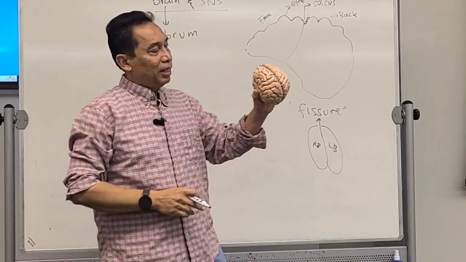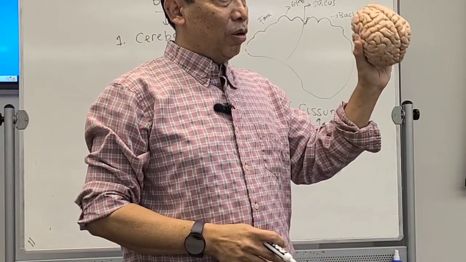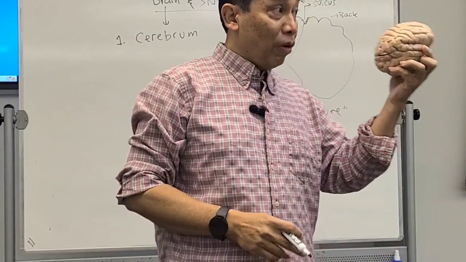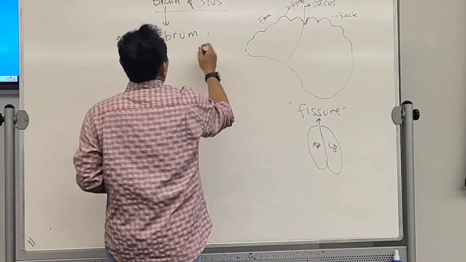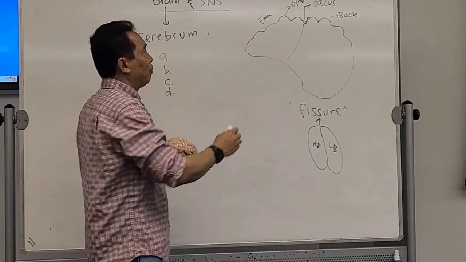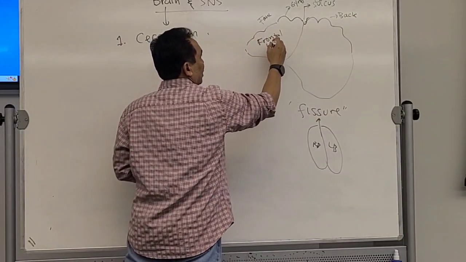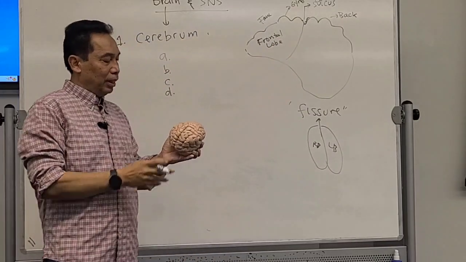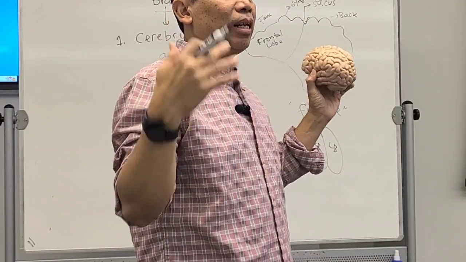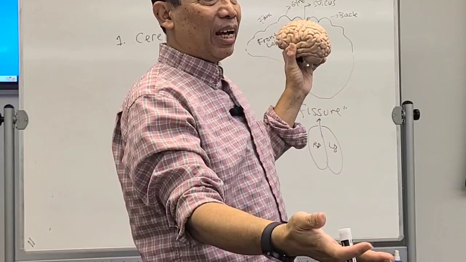Therefore, the cerebrum will be divided into what we call the lobes. How many lobes in the cerebrum? Four lobes. The front one over here is called the frontal lobe. And the back one will have 3 other lobes. Behind the central sulcus, you will have 3 other lobes.